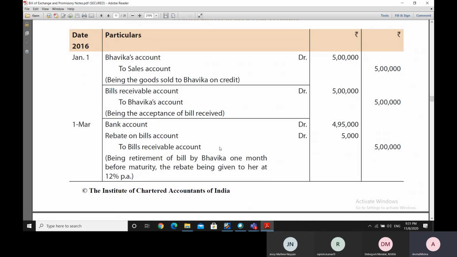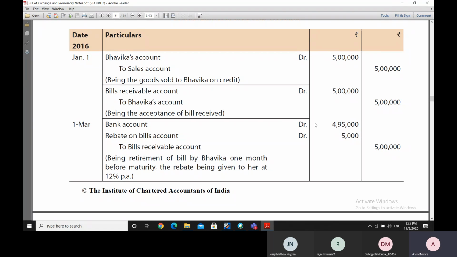Then later on, the entry has to be done for retirement of the bill. So on retirement on 1st March, the rebate is being given at 12% per annum, which means 1% for a month. So 1% for a month out of 5 lakh comes to 5,000. So rebate will be 5,000. Therefore, instead of 5 lakhs, she will have to pay only 4,95,000 rupees.